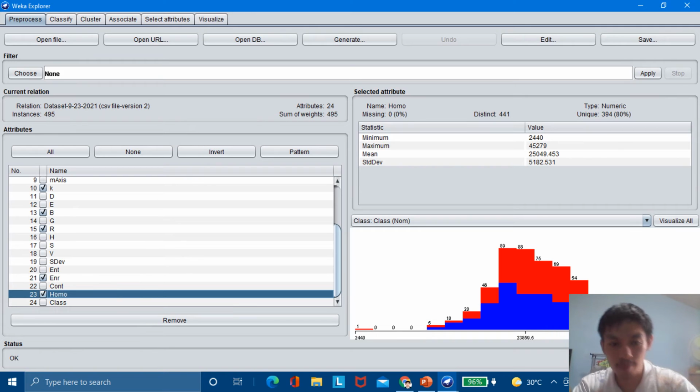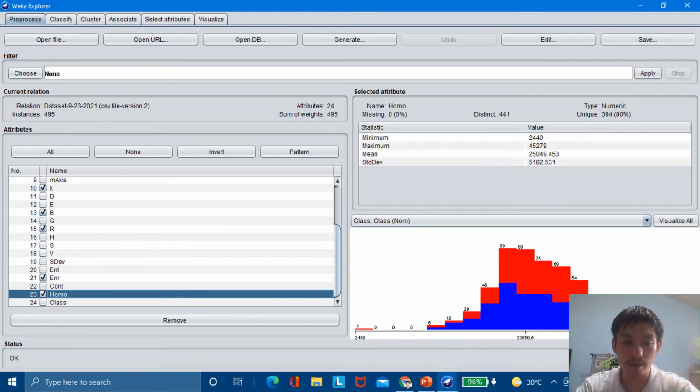Remember, do not remove the class because the class is very important. It is what we are using in the classifying, and it shows the Trinitario and Forastero cacao because it is non-numeric. It is in words, and this is the only class that we can classify with.